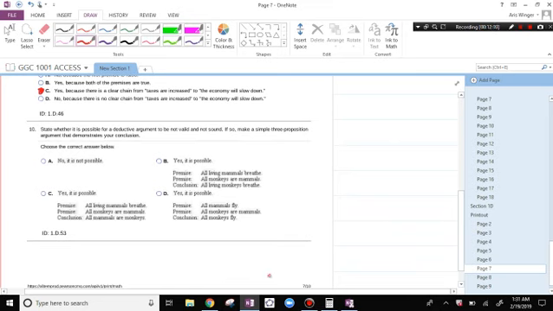State whether it is possible for a deductive argument to be not valid and not sound. If so, make a simple three proposition argument that demonstrates your conclusion. So not valid means that the premises do not lead to the conclusion, and of course if it's not valid, it's already not sound. Let's just find one that's not valid. All living mammals breathe. All monkeys are mammals. All mammals are monkeys. This makes absolutely no sense. Not valid. And because it's not valid, it is also not sound.